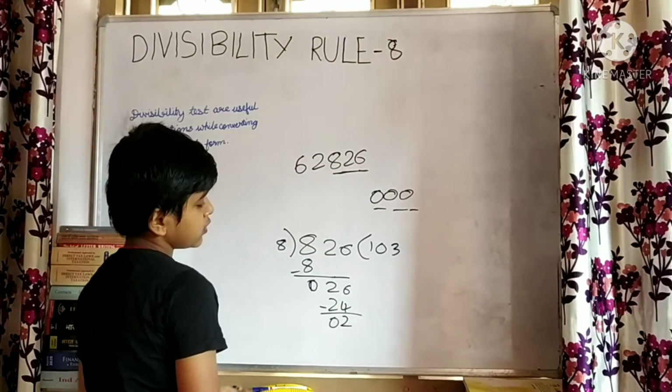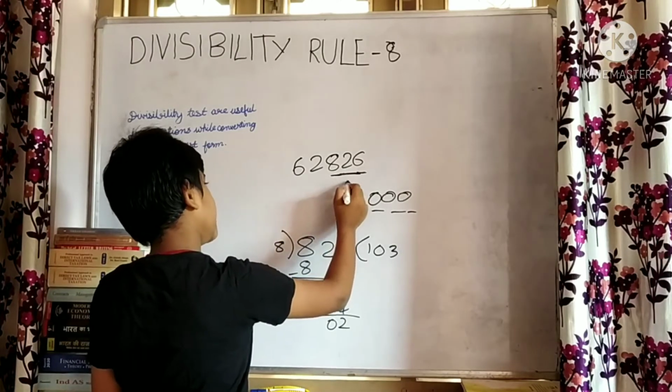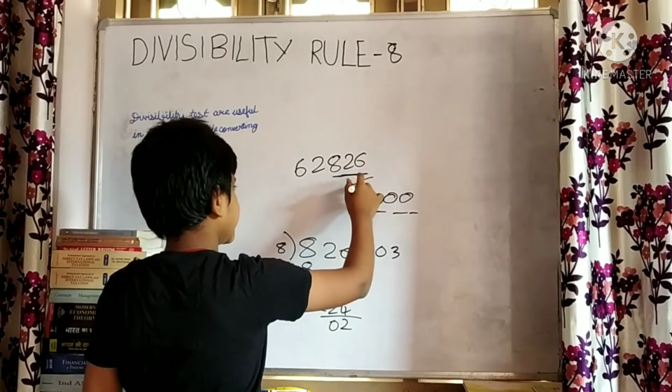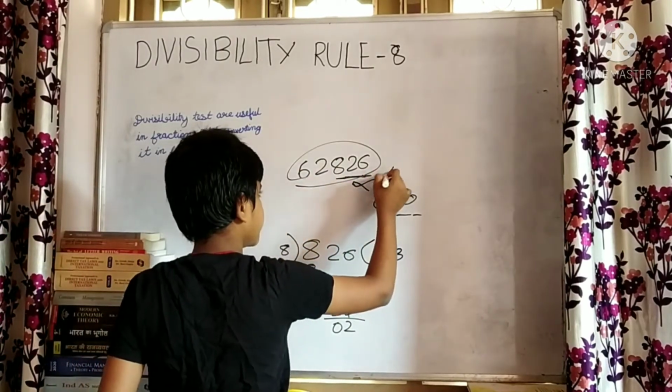It gives me 2. So I have to check only whether these 3 digits are divisible or not. If it is not, then the whole number is not divisible by 8.